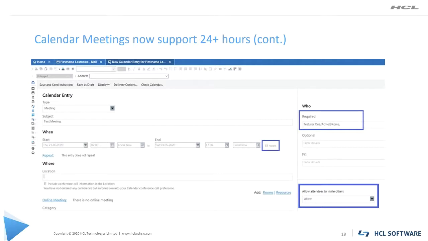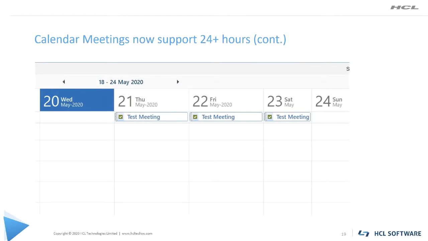Moving on to the next slide, please. You can see on the screen, the duration of the 24 hours plus meeting is accurately shown on the top of your calendar. The meeting will appear at the top of each calendar day as shown on the screen, but it will not block your entire day. You can always propose a new meeting time for a meeting that occurs over multiple days by dragging and dropping into another set of calendar days. So moving on to the next slide for our next feature.